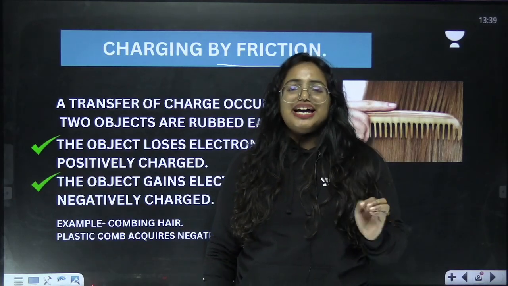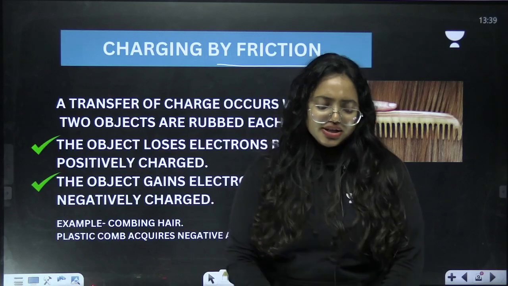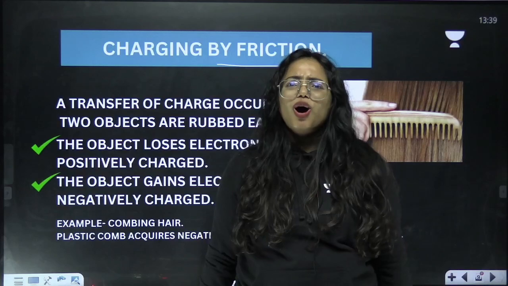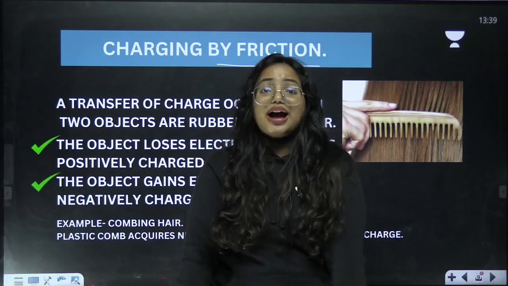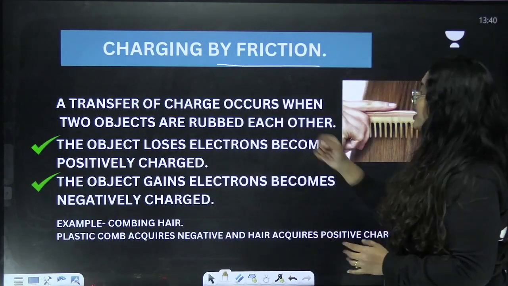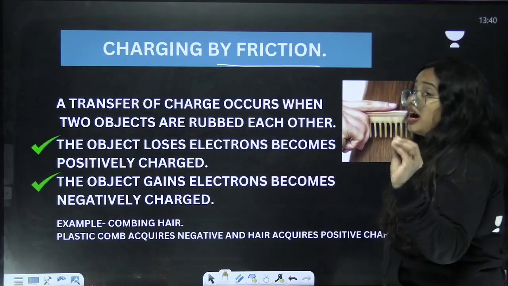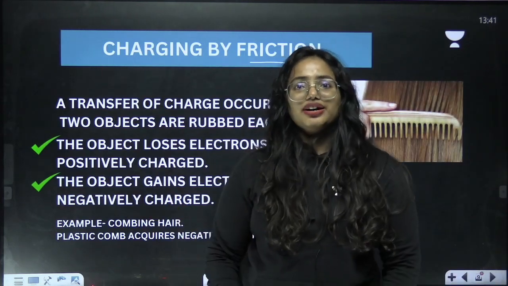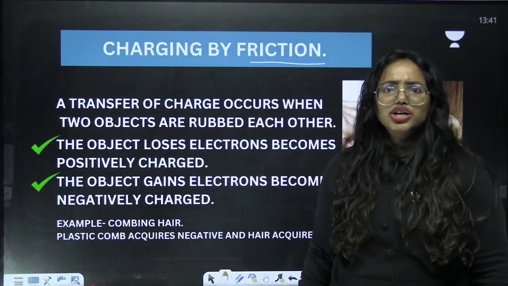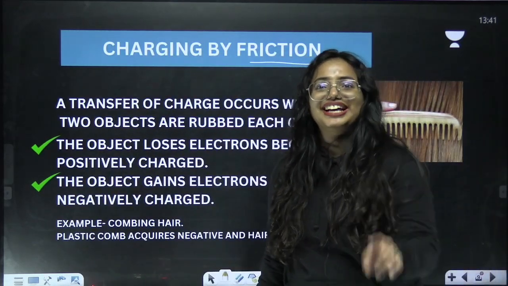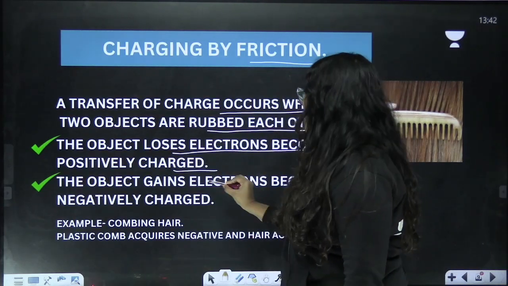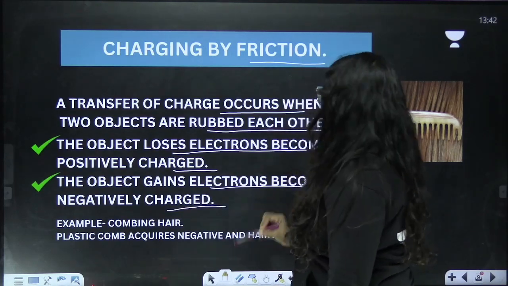This is where you need to understand that you're going to rub two objects. Just try rubbing your hands. It feels so warm, right? Yes, because of the friction between the hands. Now we are going to learn more about it in detail. A transfer of charge occurs when two objects are rubbed against each other. Let me give another example: combing your hair with a plastic comb. This is also a kind of charging? Yes, of course. How is it possible? Let's learn together. The object that loses electrons becomes positively charged, and the object that gains electrons becomes negatively charged.